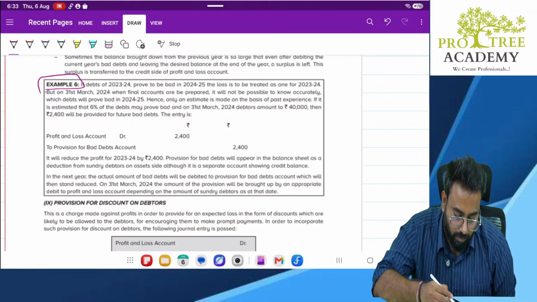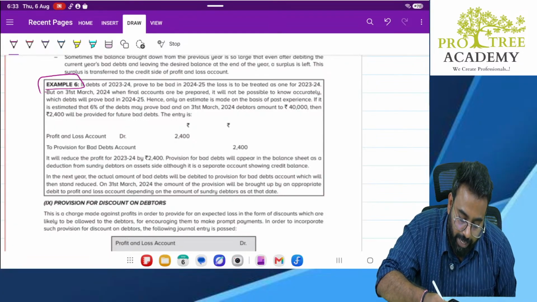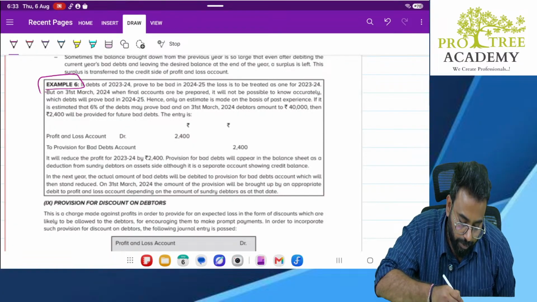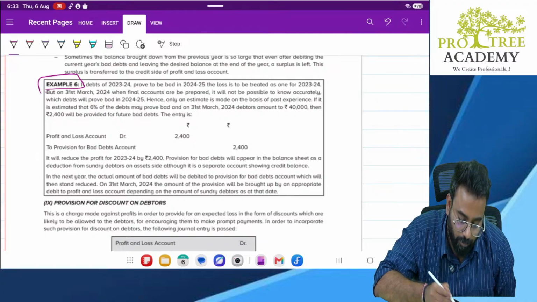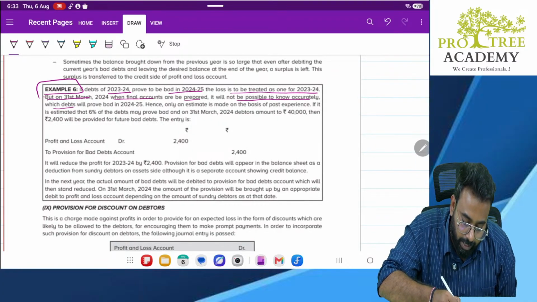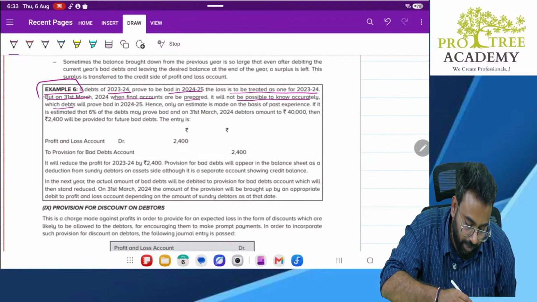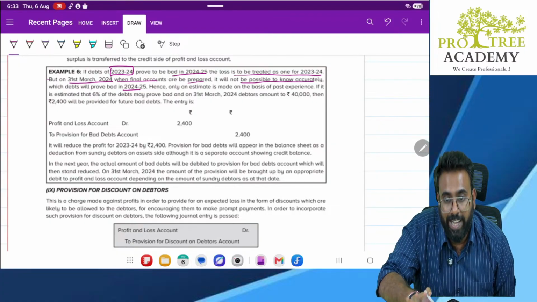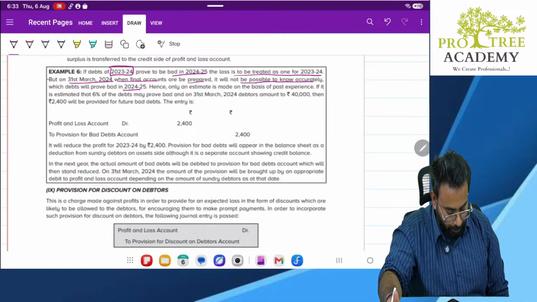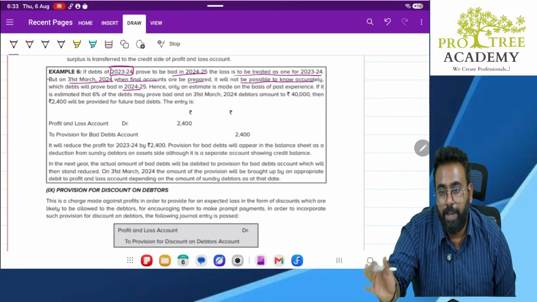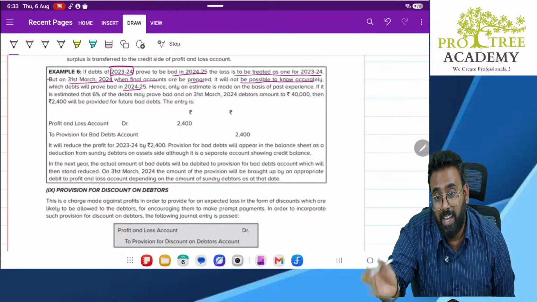Yes, done. So if debts of 23-24 prove to be bad in 24-25, the loss is to be treated as a loss for 2024. But on 31st March 2024, when final accounts are to be prepared, it will not be possible to know accurately which debts will prove bad in 24-25. So what they are trying to tell you is, there might be bad debts in 23-24, but when we close the financial statement on 31st March 2024, we may not know exactly how much is the bad debt. The same thing happened with us, right? We thought the person will not pay 200. So that is why we created a provision of 200.